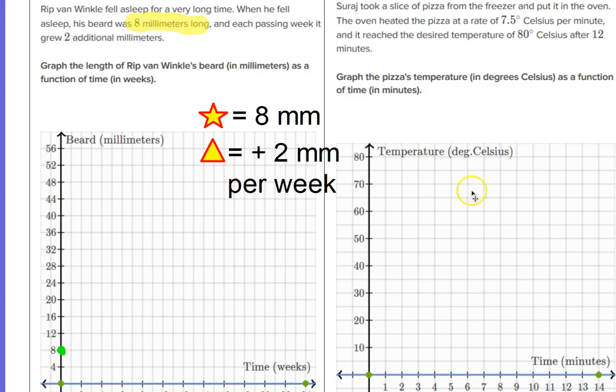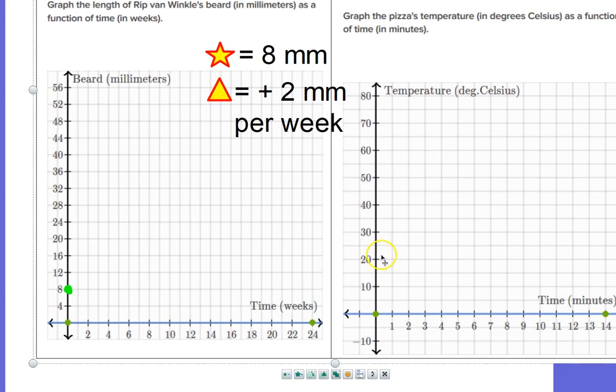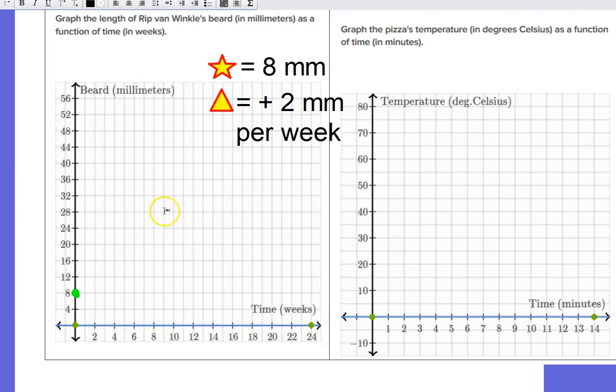Now, the thing that's hard about this is that these graphs, you remember I told you stop counting the squares? The squares do not tell you the slope. We're about to do a slope of 2. Now, a lot of people are going to want to make a slope of 2 like this. Put a dot here, and then count 1, 2 squares up and 1 square over, and then put another dot. And they're going to say, okay, that's a slope of 2, Mr. Wolf, because it goes up 2 squares and sideways 1 square. So I'm going to go ahead and write out in words so that you can't do it anymore.